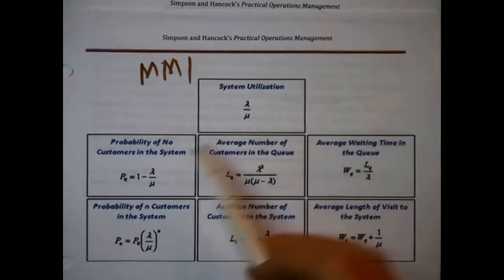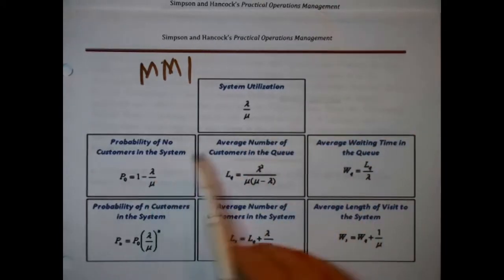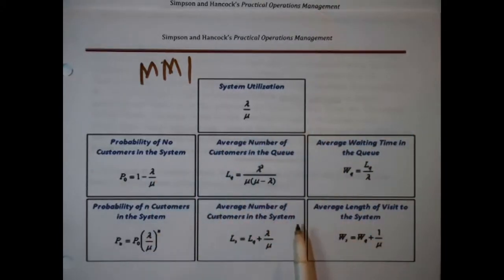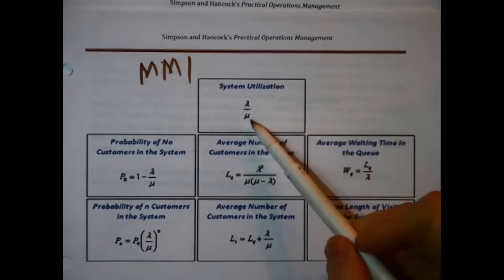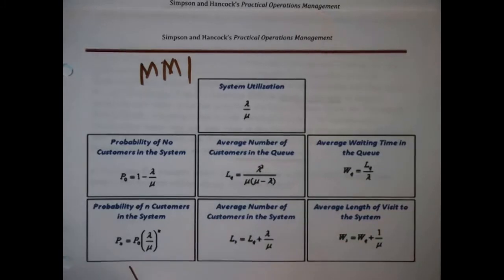We can answer various questions about the Thousand Islands border crossing as long as we have, notice that each one of these formulas requires lambda, the mean of the arrival rate, and mu, the mean of the service distribution.